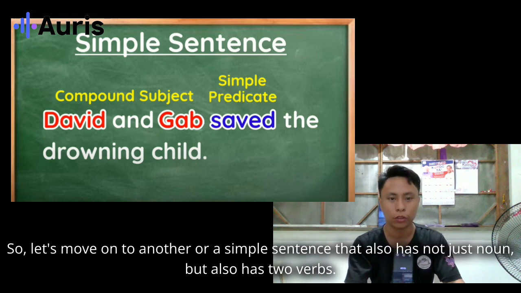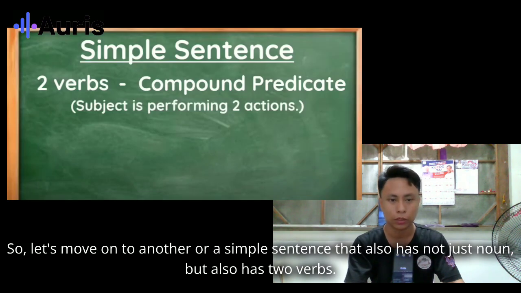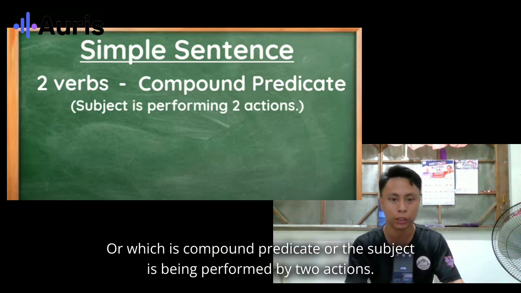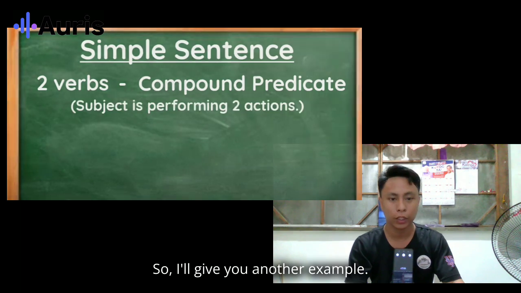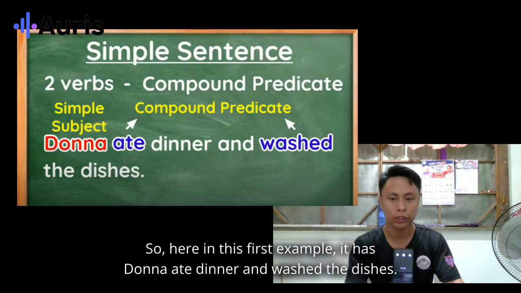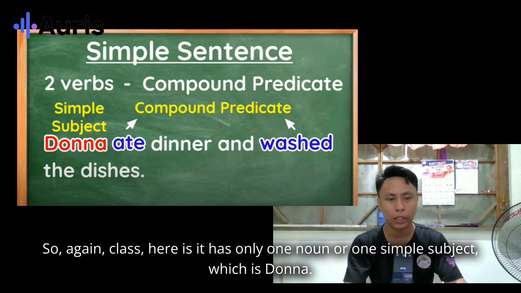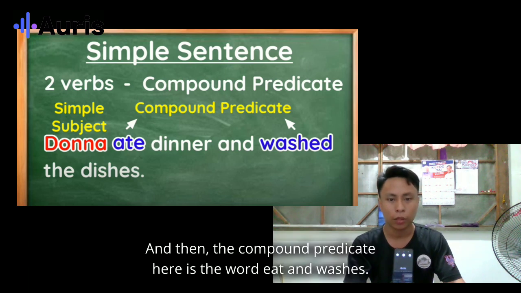Let's move on to a simple sentence that has not just a noun but also two verbs, which is a compound predicate, where the subject is performing two actions. I'll give you an example. Donna ate dinner and washed the dishes. Again, class, it has only one noun, or one simple subject, which is Donna, and the compound predicate here is the words ate and washed.